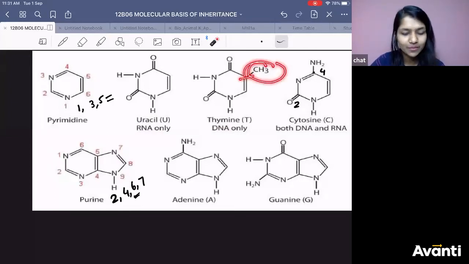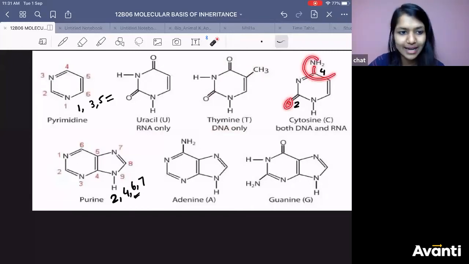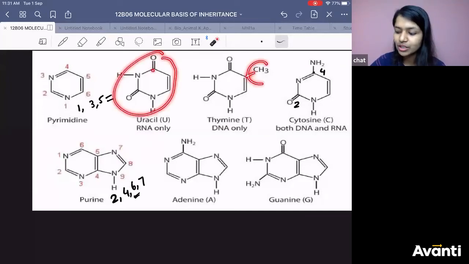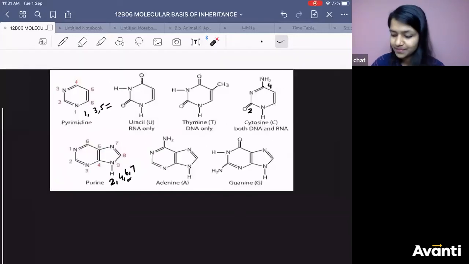So 2, 4 dioxy and 5 methyl pyrimidine is thymine. In cytosine, second position has O and fourth has amino. In uracil you replace the amino with O. In thymine everything is the same, but at the 5th position you add methyl. Got it? So this is your CUT.